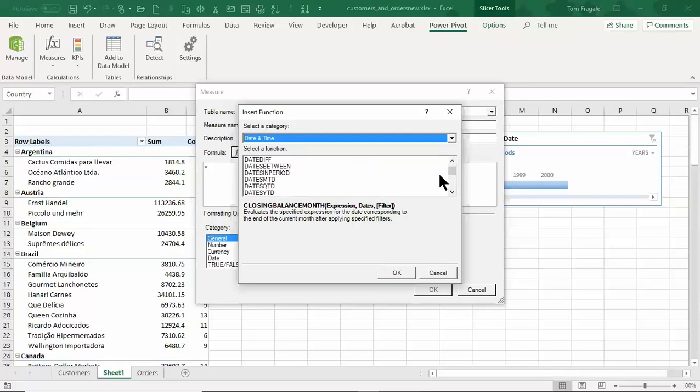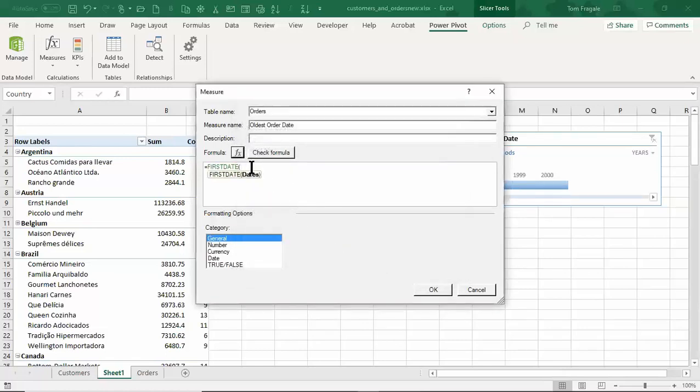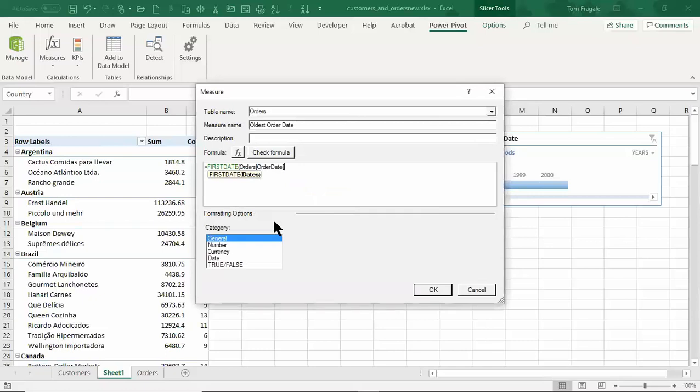Eight diff is a really good one. Let's do first date, and that'll be the earliest date. So we'll click on OK. Now I'm going to click inside of that parentheses, and you start to type in your field name. So I'll type in O, and then it'll show the ones that start with O, and I'll double click on order date. And I'll close the parentheses. Now that formula can be very simple, like this one, or it could be very complicated, as complicated as you would need. But you know, this first date function, it doesn't exist anywhere else except for this PowerPivot.